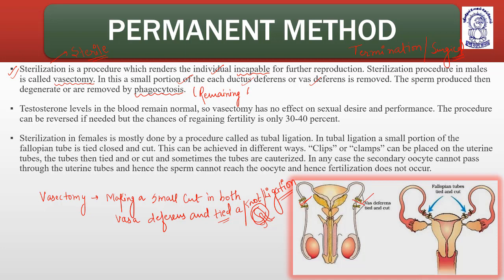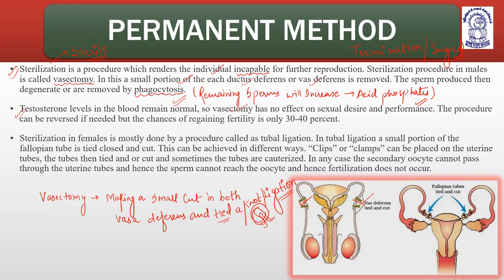Remaining sperms will increase the level of acid phosphatases, which will help to dissolve them. Okay. Testosterone levels in the blood will remain as such.